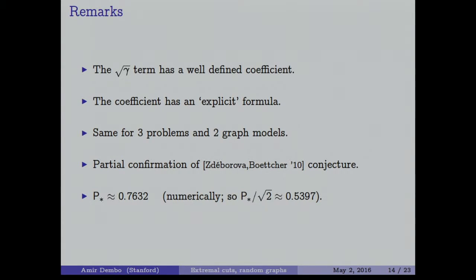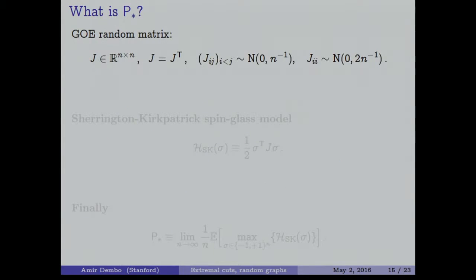It's a partial confirmation because it's only relevant when we send gamma to infinity. Because if we don't send gamma to infinity, the fact that the first coefficient times square root of gamma is the same does not really mean anything about the function. Because if gamma is 2, maybe it's P star times square root of 2 plus 1,000,000 or 500,000 times something else in gamma. Okay, so what is this P star? Well, this P star is related to the Sherrington-Kirkpatrick model of statistical physics.